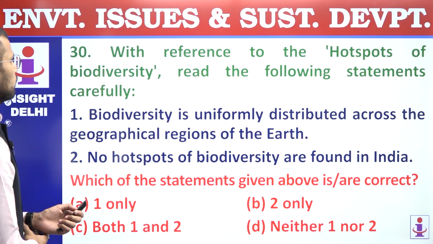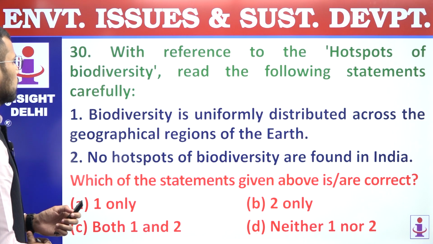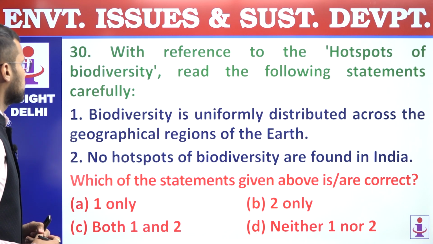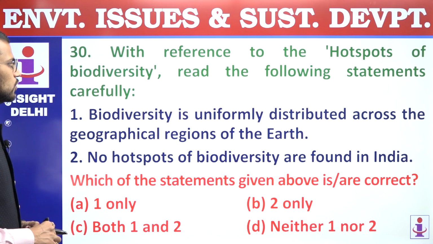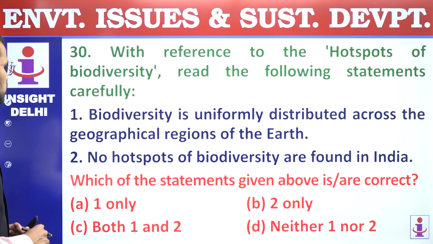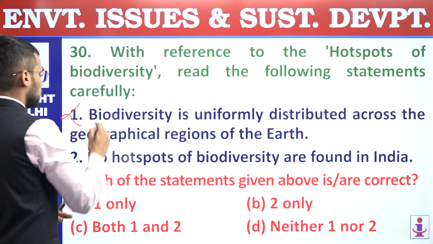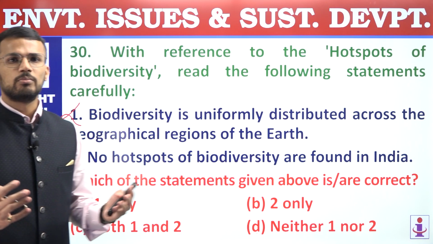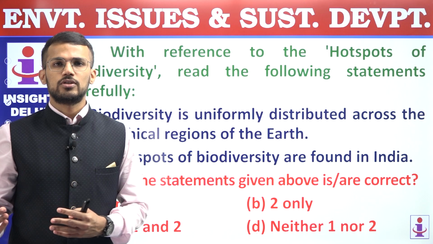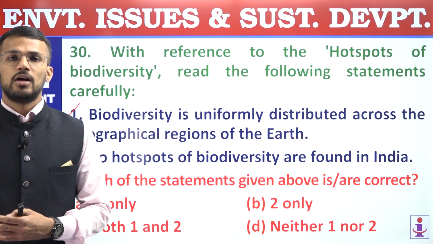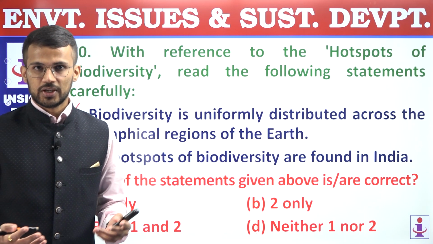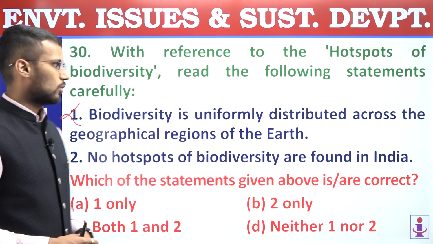30th question. With reference to the hotspots of biodiversity, read the following statements carefully. First, biodiversity is uniformly distributed across the geographical regions of the earth. So this statement is an incorrect statement because we know that biodiversity is not uniformly distributed. There are locations with high biodiversity and also we have locations where biodiversity is little. And that's why there is no uniform distribution of biodiversity.